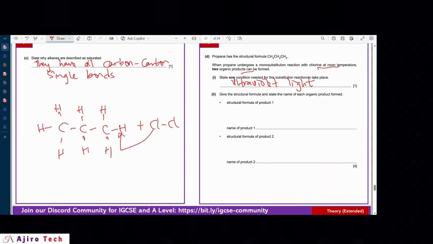It occupies like a substitution. It takes the position of one of the hydrogens. So the structural formula of the first one would look like CH3CH2CH2Cl, because we are just assuming it occupies this position. You could occupy any of these, which is the same thing, since it's on the same carbon. So the name of that one product would be 1-chloropropane.